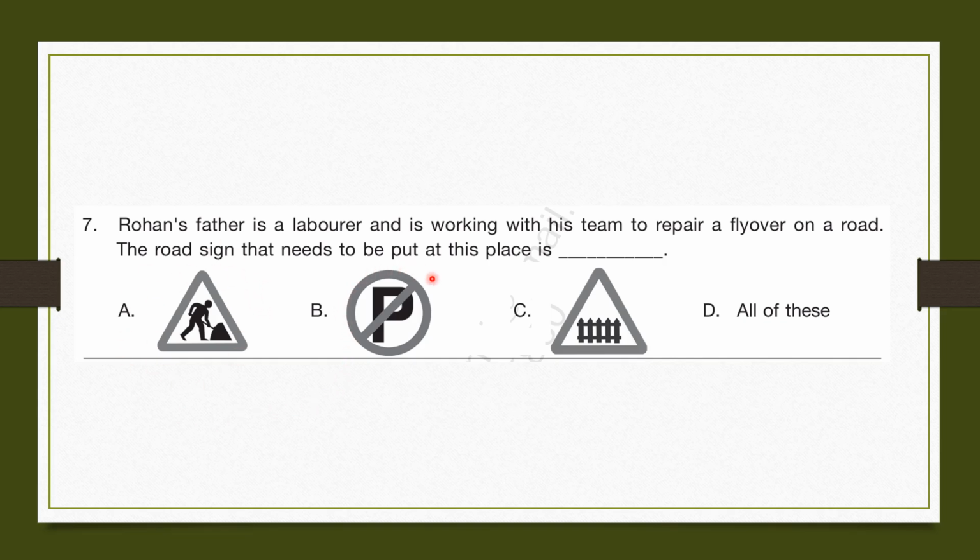B. No parking. This will not be the correct sign to put. C. Railway crossing. This is also not the correct sign to put. So it can't be no parking or railway crossing. So the correct answer is A, construction ahead.